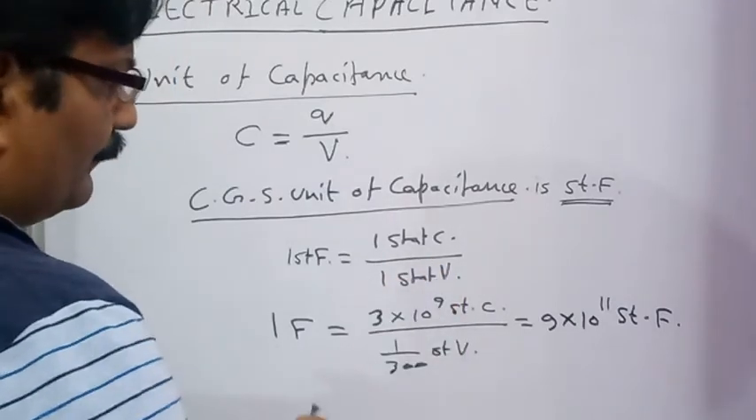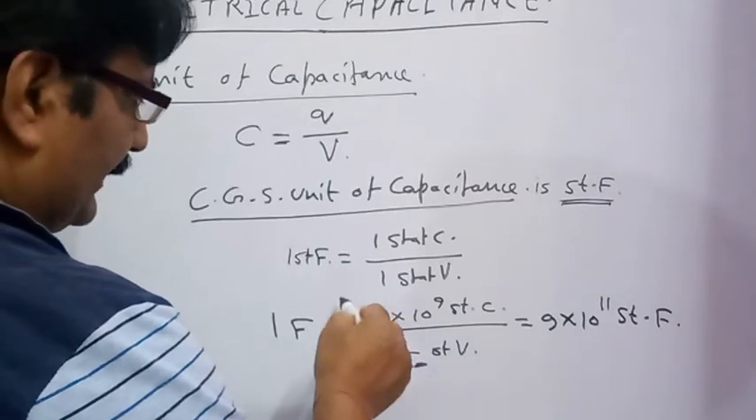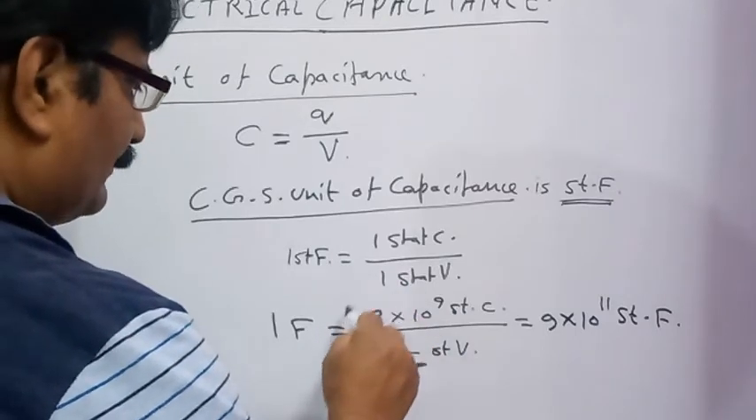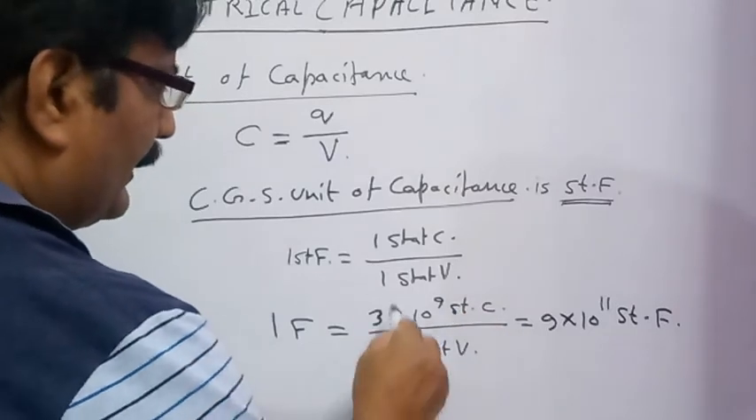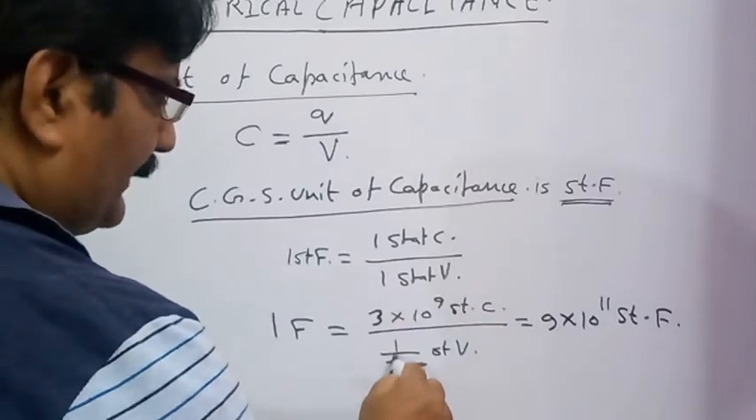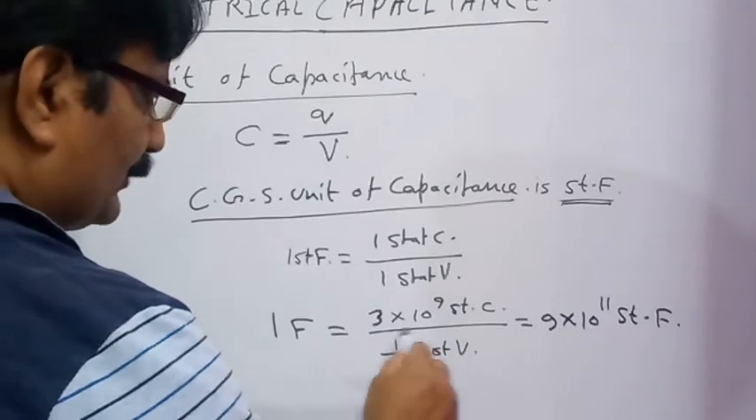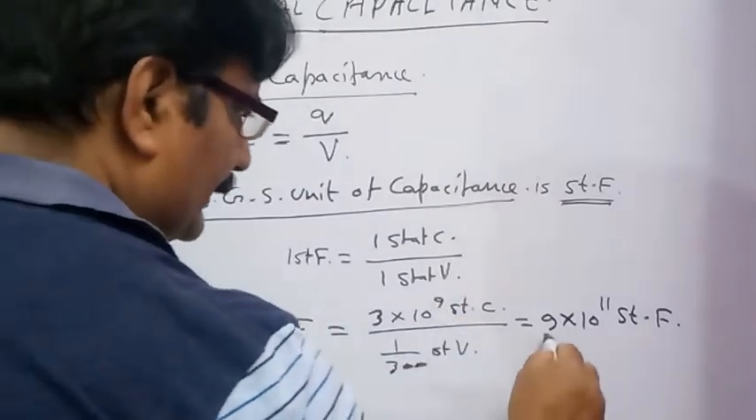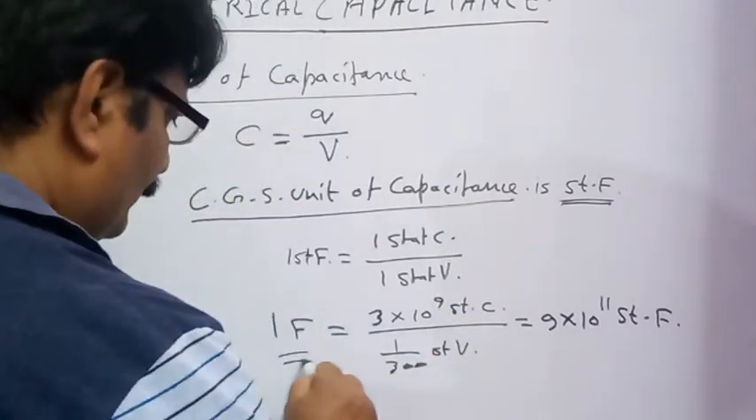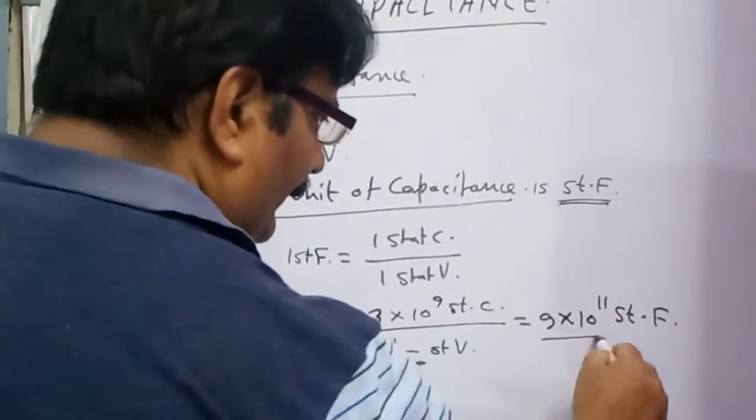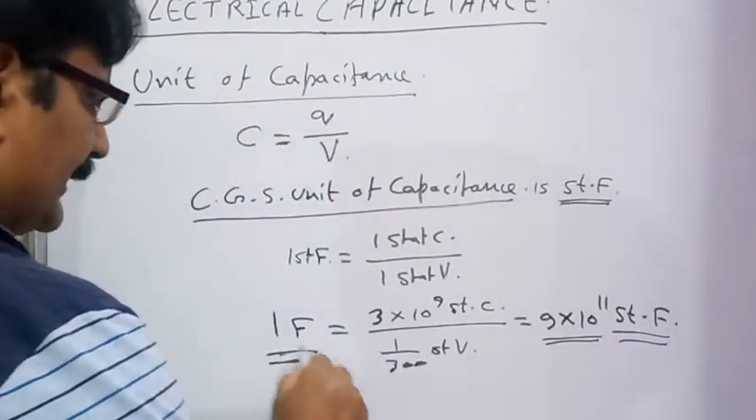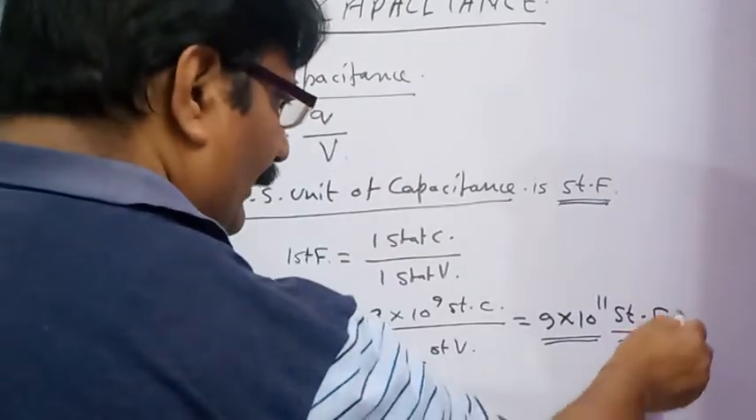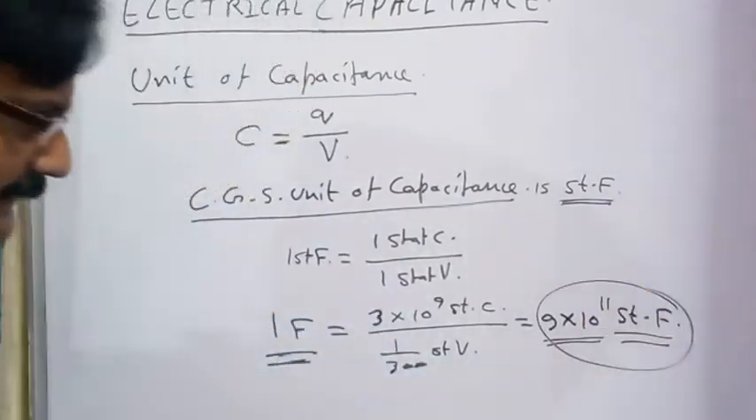As we know, what is the relation between SI unit and CGS unit of the quantities? 1 coulomb is equal to 3 into 10 to the power 9 stat coulomb, and 1 volt is equal to 1 by 300 stat volt. So if we solve this, we are going to get 1 farad is equal to 9 into 10 to the power 11 stat farad. This is the relation between the SI unit of capacitance and the CGS unit of capacitance.